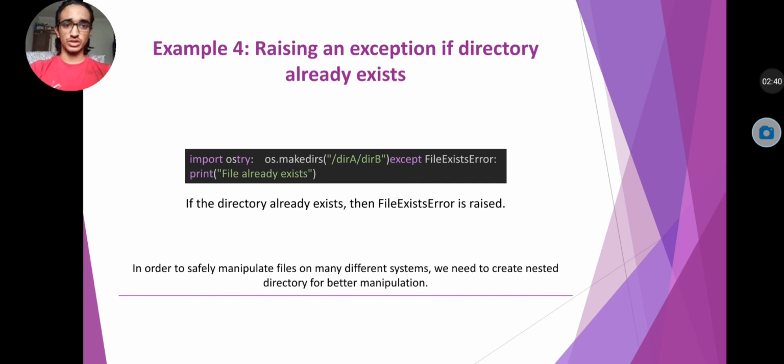Here is our conclusion. In order to safely manipulate files on the many different systems, we need to create nested directory for better manipulation.